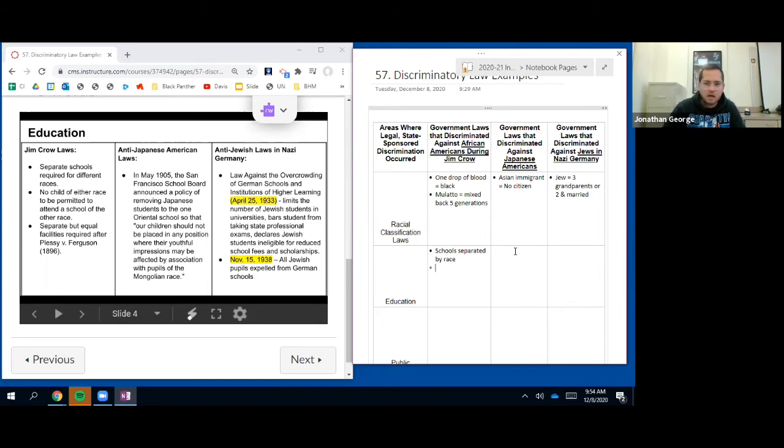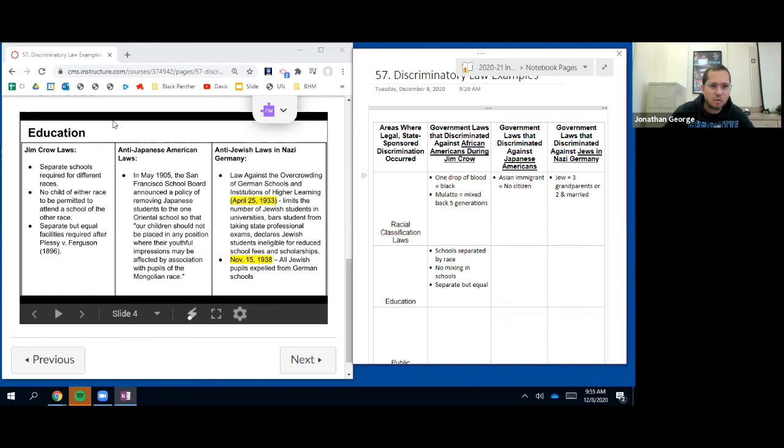Then, no mixing in schools. Separate but equal facilities. So basically, people started saying, hey, this isn't right. They say, yeah, but if we make the schools the same, make them equal with equal resources, then you can separate. Even though that didn't happen.